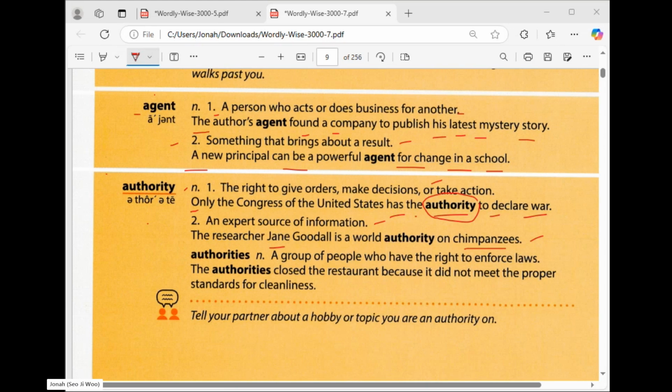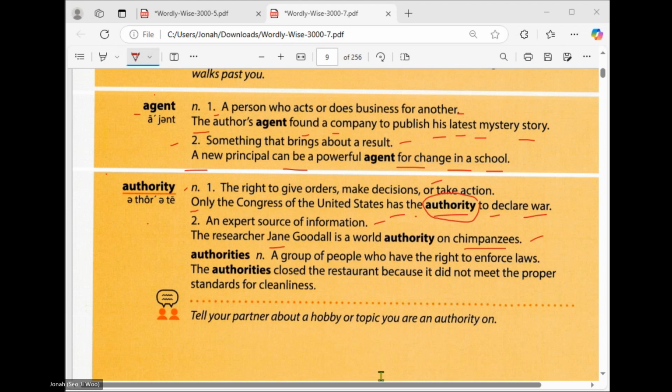So now, can you make an example sentence of authority? For the first meaning or second meaning? It depends on you which meaning or which sentence you want. The important thing is you make a sentence.